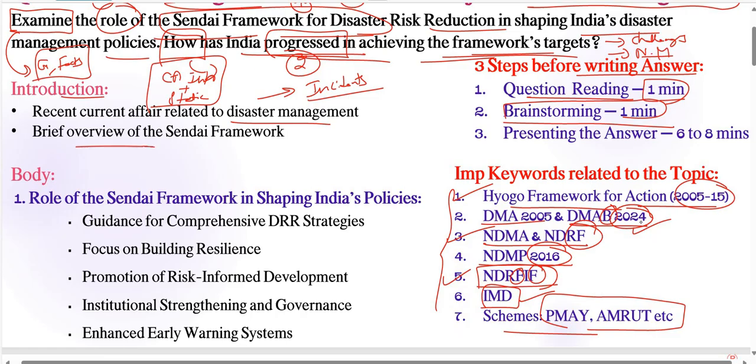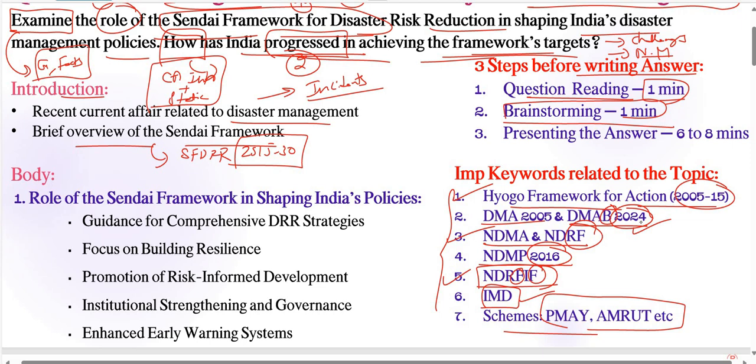So next, coming to a brief overview of the Sendai Framework. Here we need to give some important information. Regarding the Sendai Framework for Disaster Risk Reduction, it was adopted in 2015. What is the target? 2015 to 2030, right? It plays a crucial role in guiding India's approach to disaster risk reduction also, right?